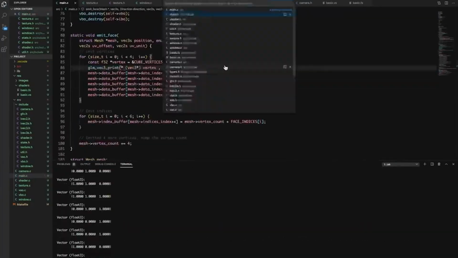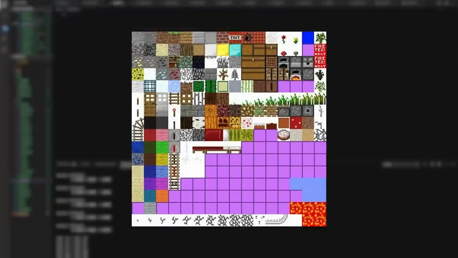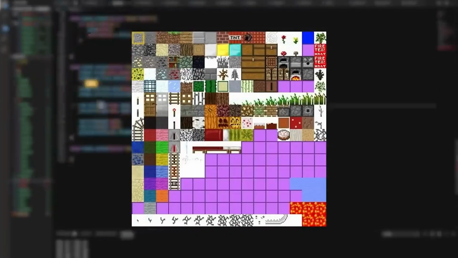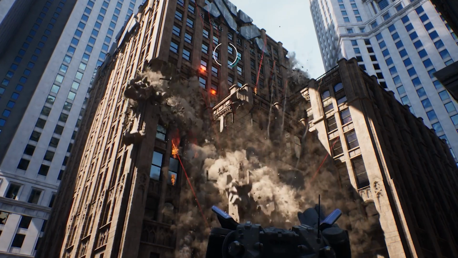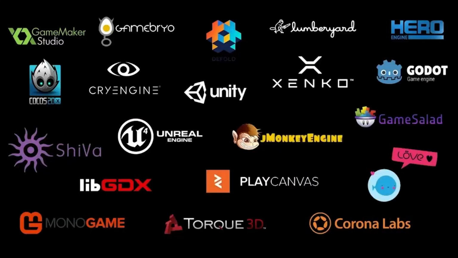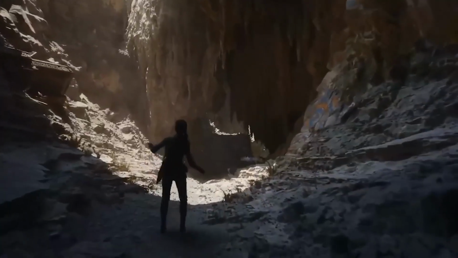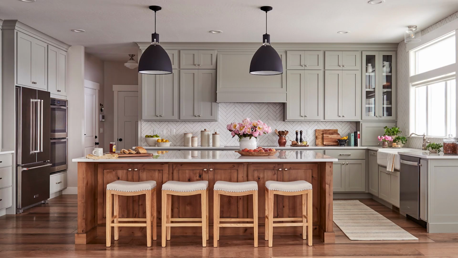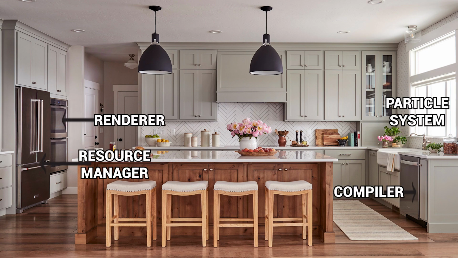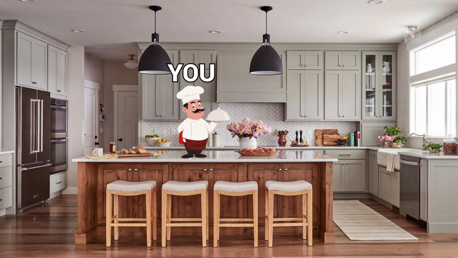Back in the day, you would have to create a game from scratch. This means that the developers would have to manually code their own rendering, physics, collision, and everything else. With game engines, these things are being handled for us, and we can worry about the fun stuff rather than the difficult stuff. Think about it like this. When we use a kitchen, we only think about the food, instead of manually creating an oven, mixer, or microwave. We don't have to weld knives or create plates. A game engine is a kitchen that comes with everything, and we only have to worry about the food.